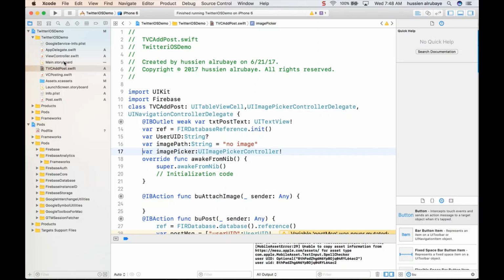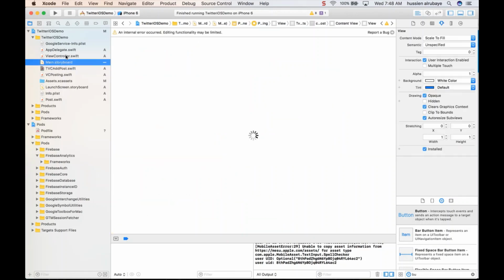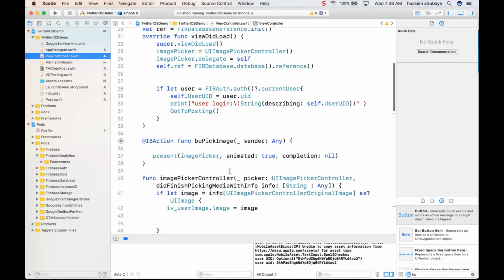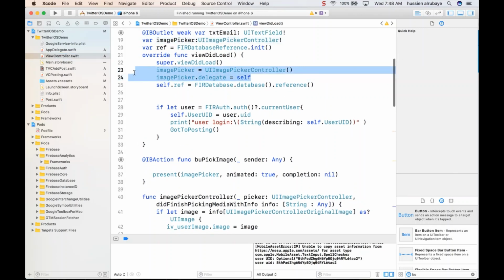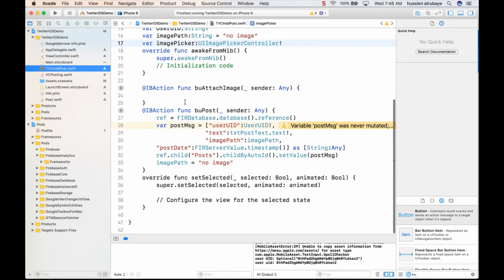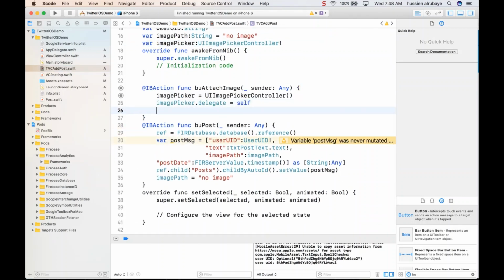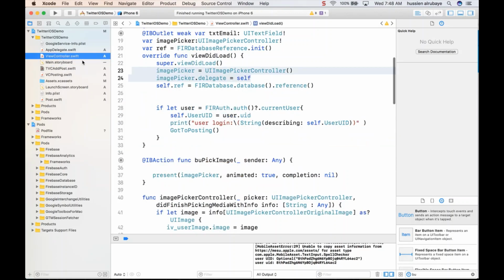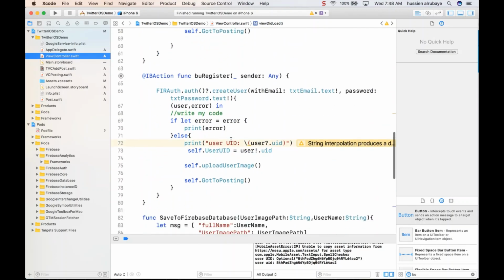Just go here to the application view and allow the user to set this picker view to the default, set the delegate, so people could listen. So just click on the TV add post, and wherever the image is, just UID find delegate, start listening, and now just continue what it did in the posting.